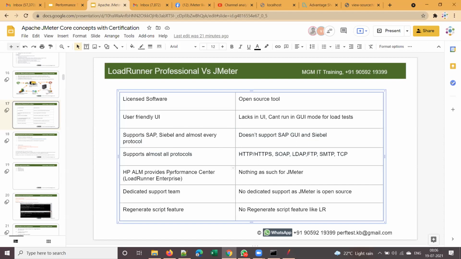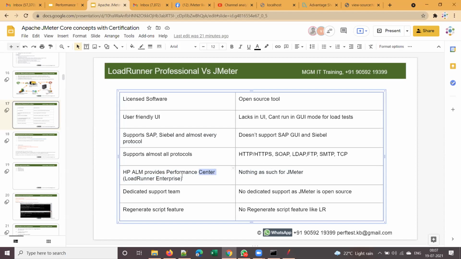And HP ALM provides Performance Center. Performance Center is also renamed as LoadRunner Enterprise. Those who are already working on LoadRunner may be aware of it already. If not, please make a note that Performance Center is renamed LoadRunner Enterprise, and LoadRunner is renamed LoadRunner Professional. We don't have anything like that for JMeter.